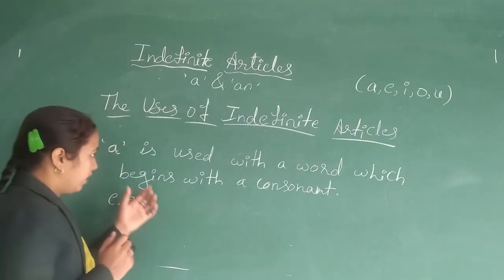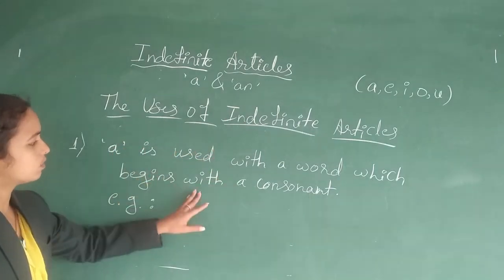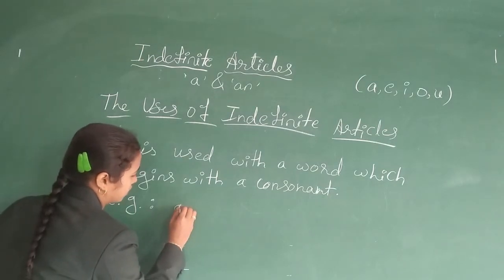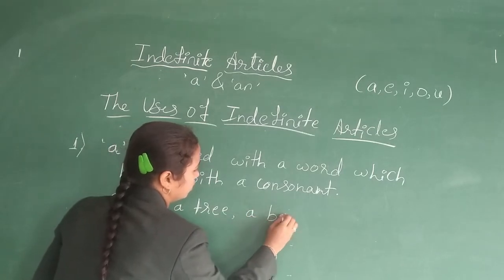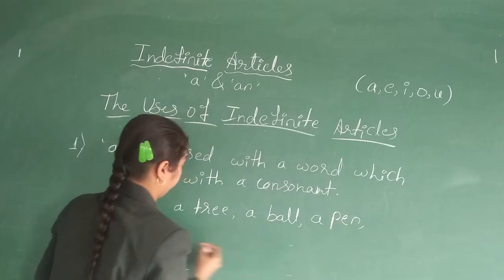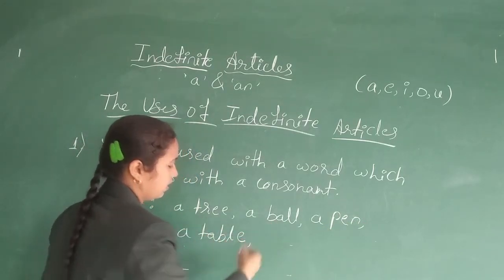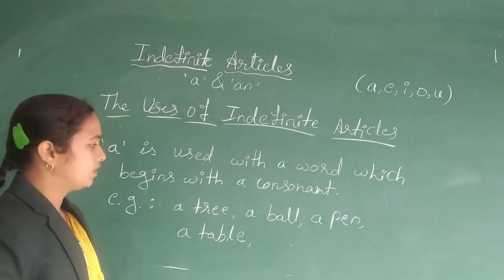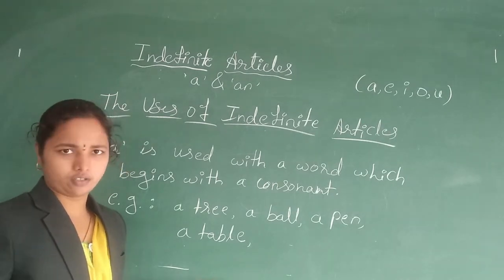So the article A is used with a word which begins with a consonant. For example, a tree, a ball, a pen, a table, like that.